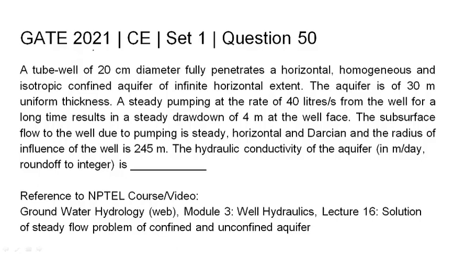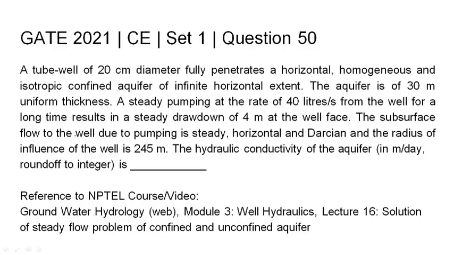GATE 2021 Civil Engineering Set 1 Question 50. A tube well of 20 cm diameter fully penetrates a horizontal homogeneous and isotropic confined aquifer of infinite horizontal extent. The aquifer is of 30 meter uniform thickness. A steady pumping at the rate of 40 liters per second from the well for a long time results in a steady drawdown of 4 meter at the well face.